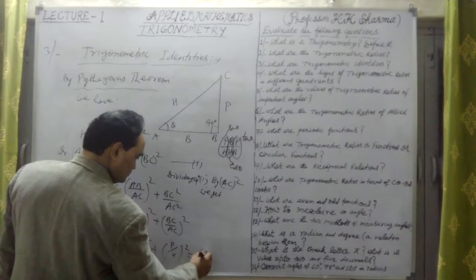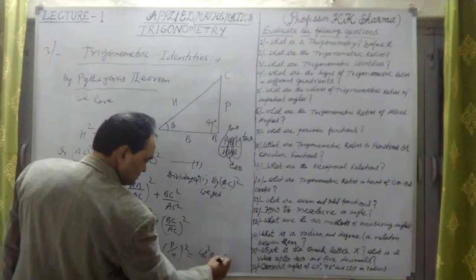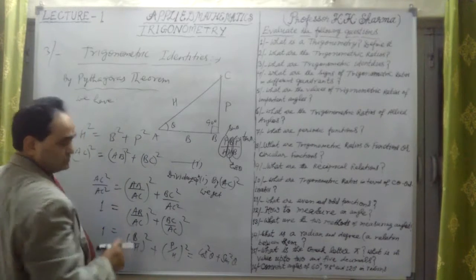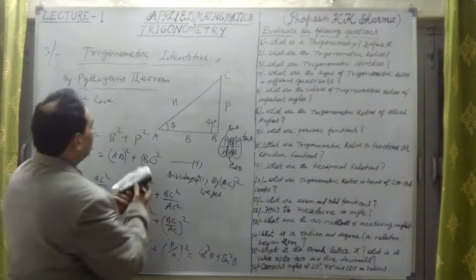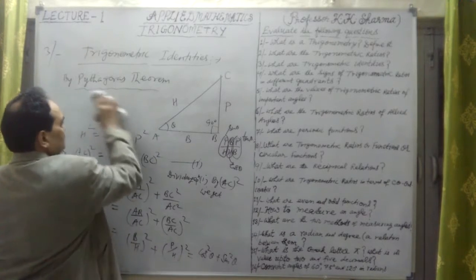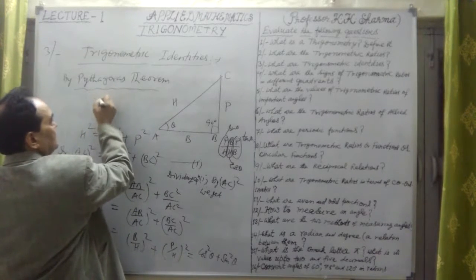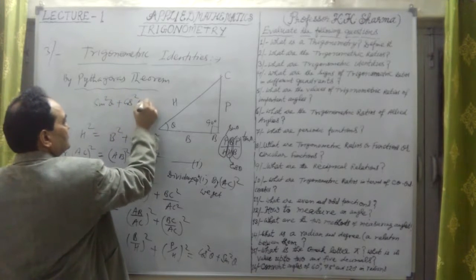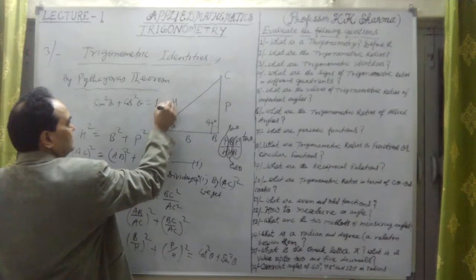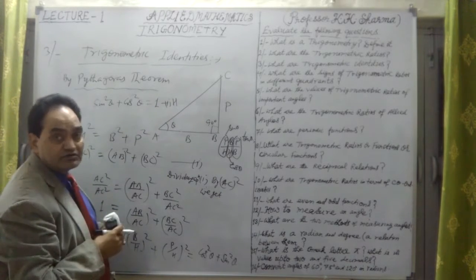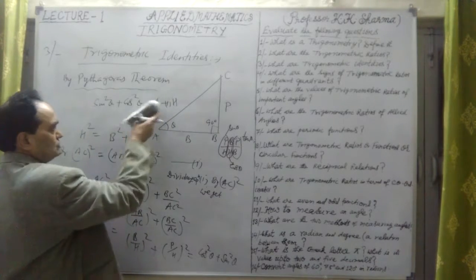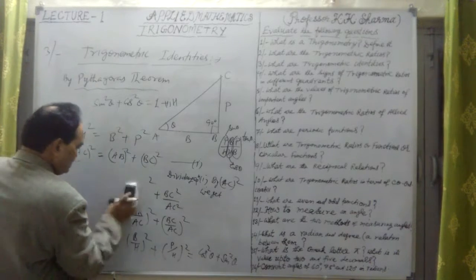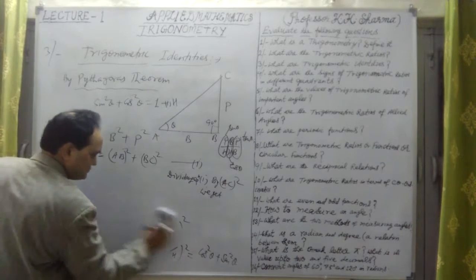That means cos square theta plus sin square theta is equal to 1. This is the first identity, sin square theta plus cos square theta equals 1. The other two can also be obtained from here.